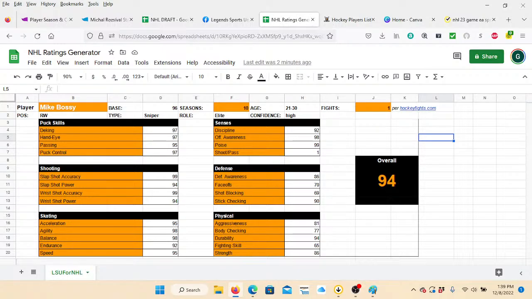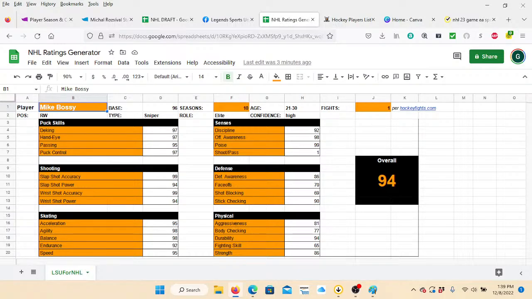It's basically just a simple rating sheet. You'll see here, there's a few other spreadsheets that are hidden right now, but for our purposes, this is the main screen. You enter a player's name in here. You'll see Mike Bossy's name, my all-time favorite player, sitting in that slot. The only things that you will have to manually enter at that point are how many seasons he's played, which gives you the age range that he played from, so you just have to plug that data in there. That would have been 10 seasons.